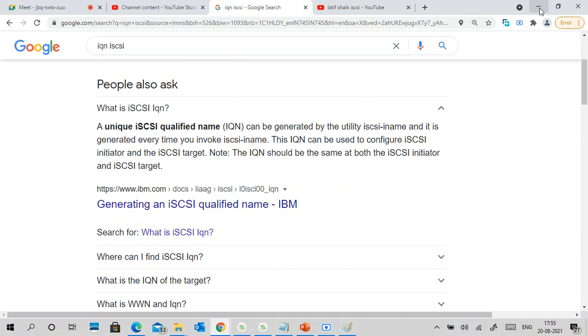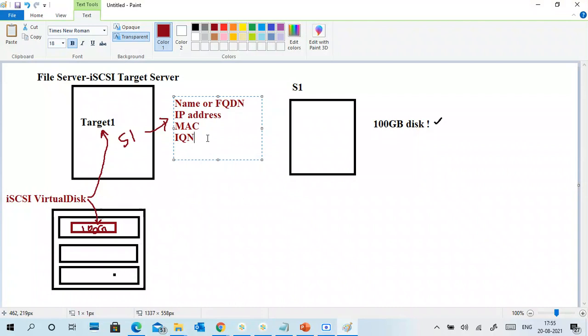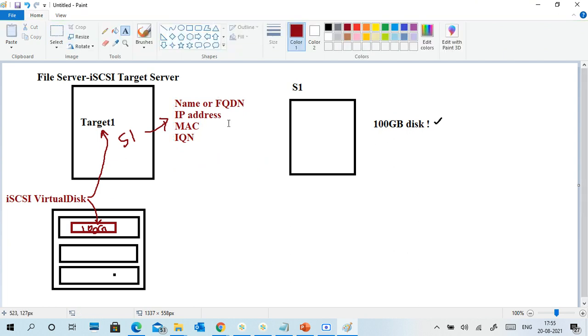You can just read it. IQN number, iSCSI qualified name. Each device or PC or computer server operating system generates an IQN number. So S1's IQN number, MAC address, IP address, or FQDN has to be mentioned in the target. And of course a username for authentication.